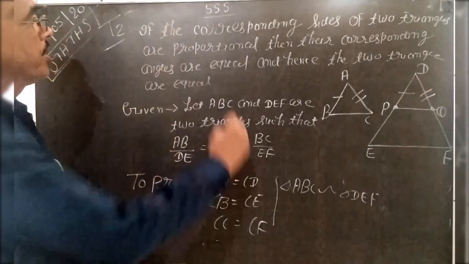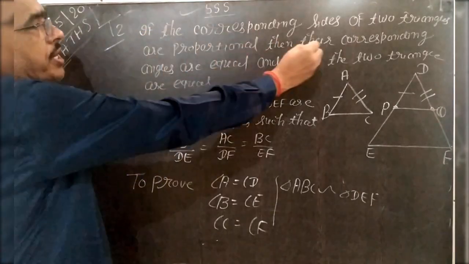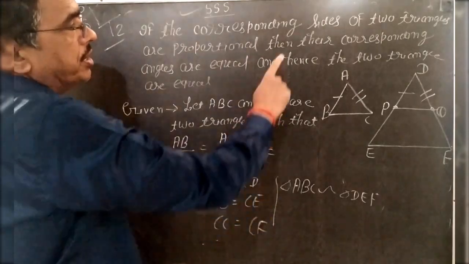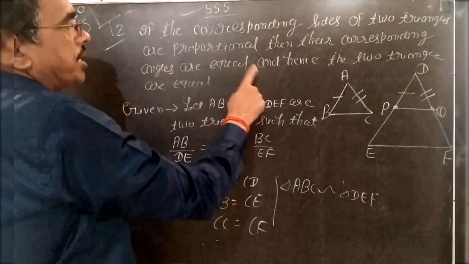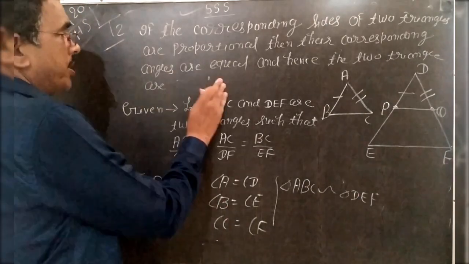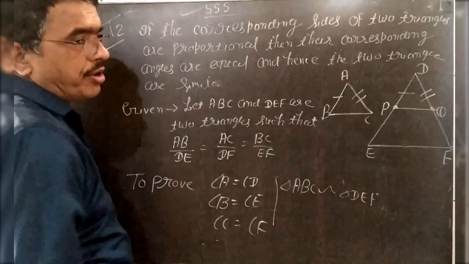Now, next theorem, that is SSS. If the corresponding sides of two triangles are proportional, then their corresponding angles are equal, and hence the two triangles are similar. It is your question.